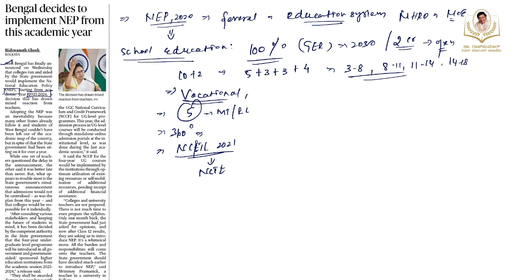Right, by 2030, the minimum degree qualification for teaching will be a 4-year integrated B.Ed degree. So these are all the major points in terms of school education that come under your NEP. About